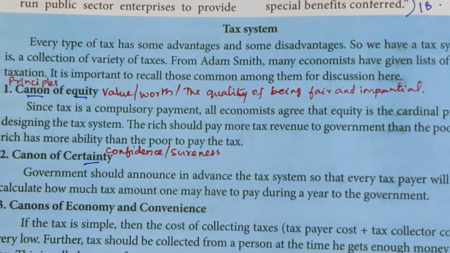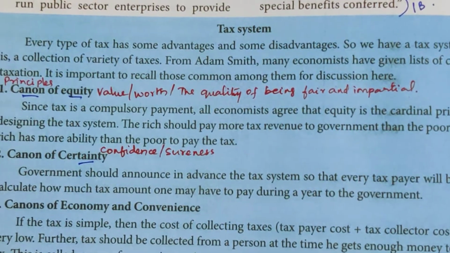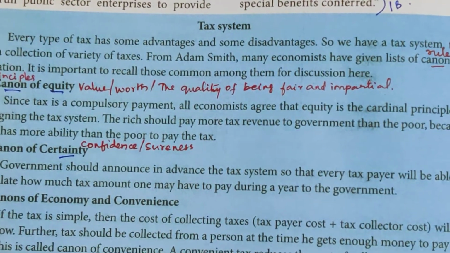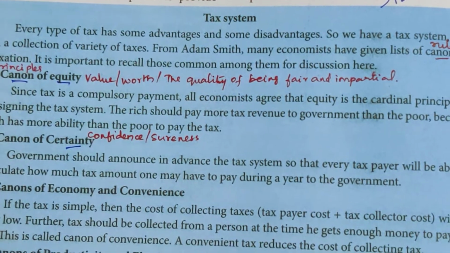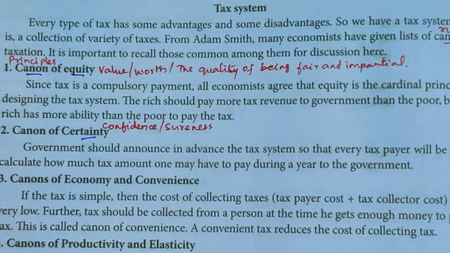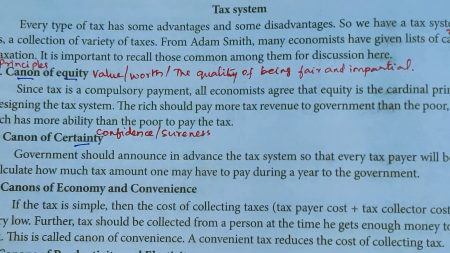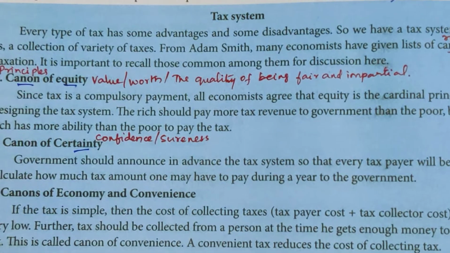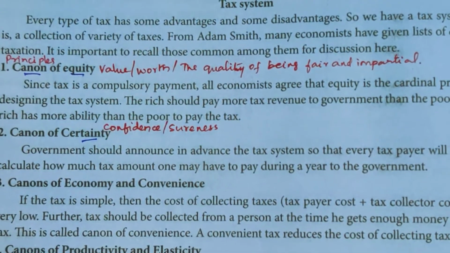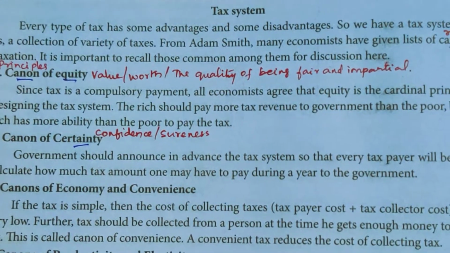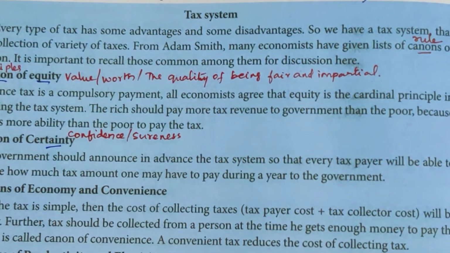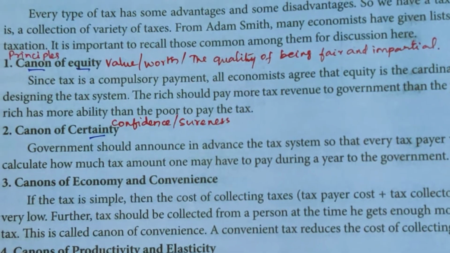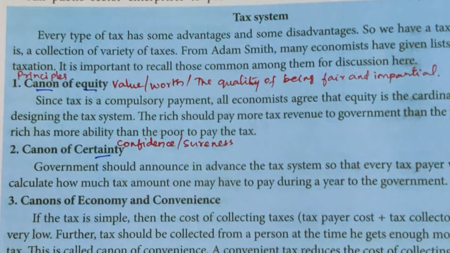Number 1 is the canon of equity. Canon means principle or rule. Equity means the value, the worth, the quality of being fair and impartial. No partiality between the poor and the rich. Since tax is a compulsory payment, all economists agreed that equity is the cardinal principle in designing a tax system. So the rich should pay more tax revenue to the government than the poor, because the rich have more ability than the poor to pay the tax.